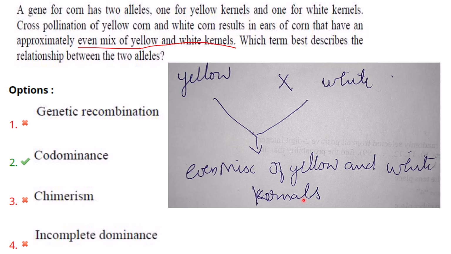So that is a case of codominance. That is when both the alleles have equal effect on the phenotype. That is an example of codominance.